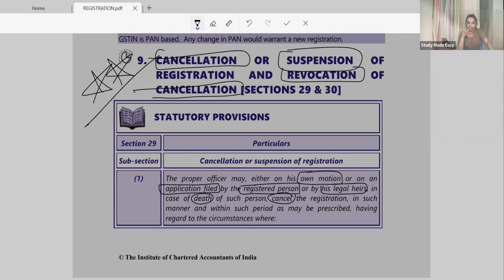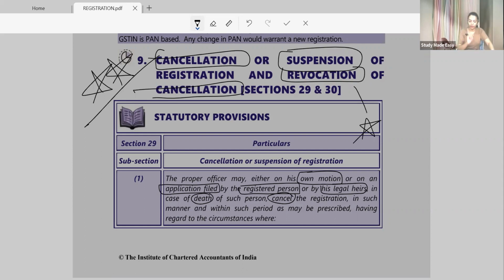And if there is an order that they want to cancel your registration, can you ask for revocation? What do you mean by revocation? Anyone? Ma'am, when the assessing officer cancels mine, we recover it again, that is revocation. In short, telling them to stop, don't do it. So it is cancellation of registration, yes. It is suspension of registration, okay. You can also revoke it: please stop cancellation of my registration. You can also revoke that thing.